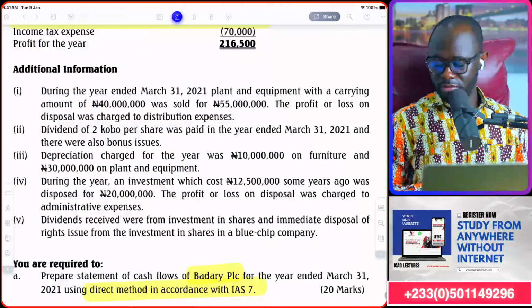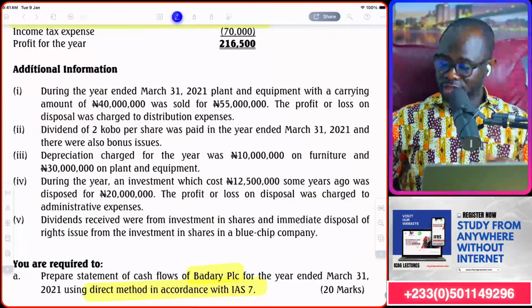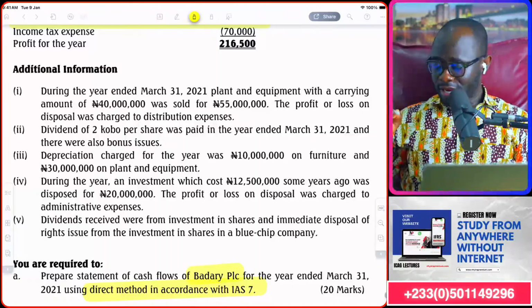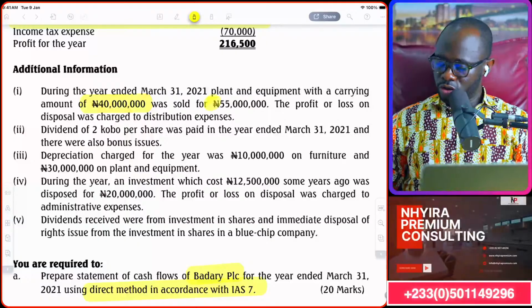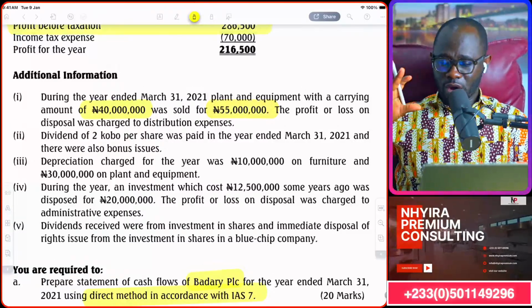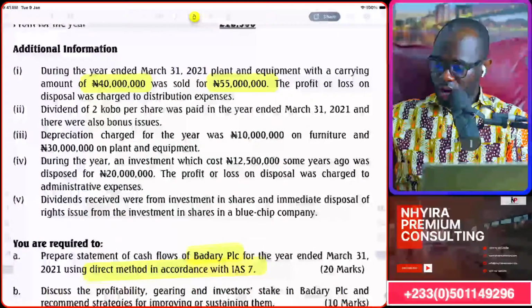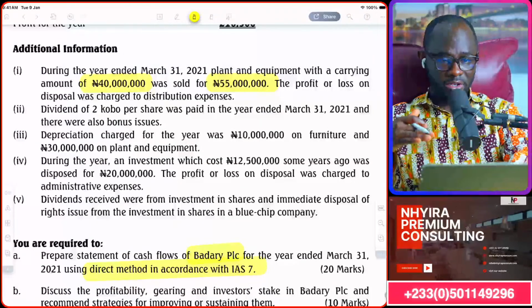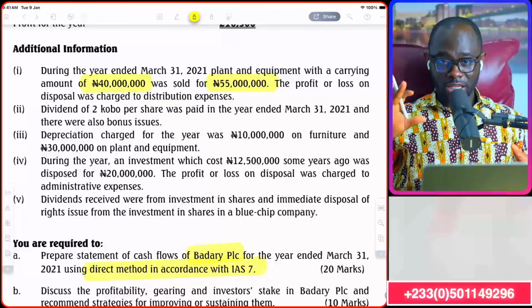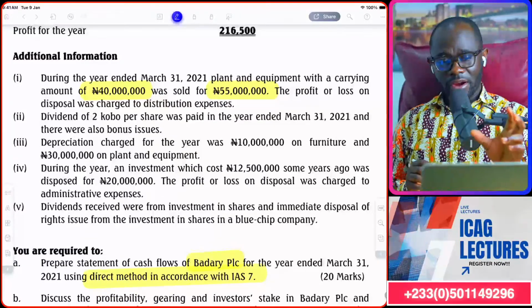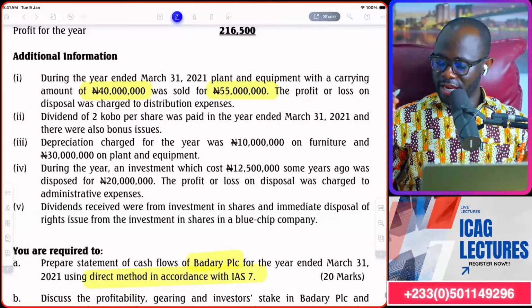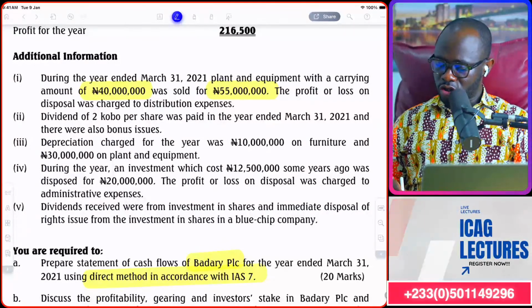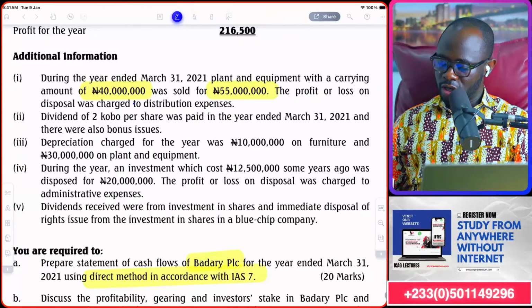Additional information. During the year ended 31st March 2021, plant and equipment with a carrying amount of this was sold for this. Now remember, you are working 3 zeros up. So anything in the footnote, you're going to cancel 3 zeros out. That's very important, right? So the carrying amount is 40, but it was sold for 55. Then he says the profit or loss on disposal was charged to distribution cost.